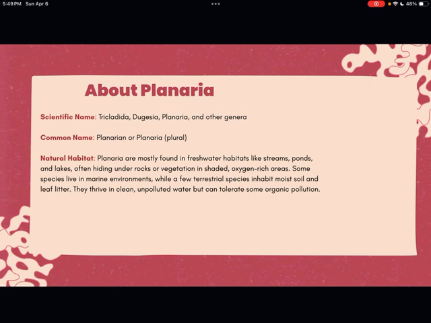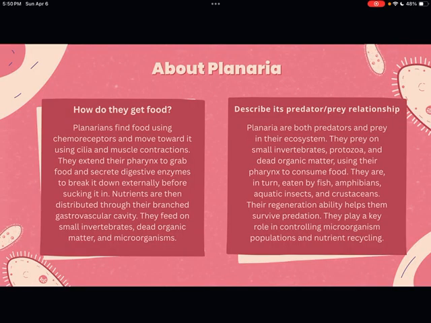But they do really thrive in clean, unpolluted water, but can tolerate some organic pollution because that's how they obtain some of their nutrients and energy. So again, a little bit about how they get their food. Because they are chemoheterotrophs, they have to use different parts of their body to synthesize and get this energy because they cannot make their own food.